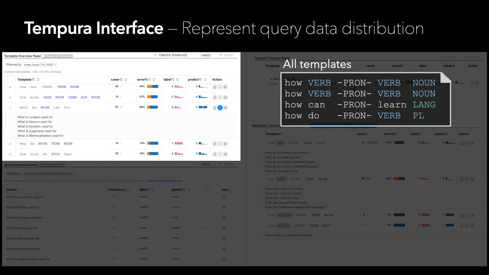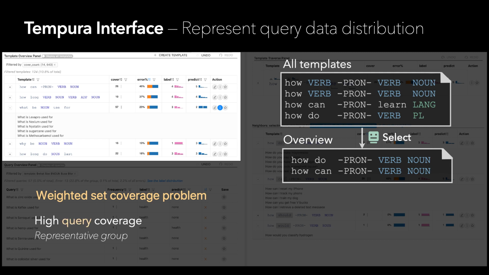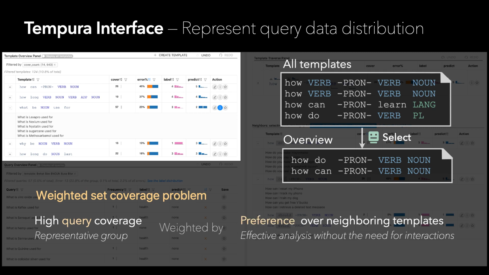Now, because all the query tokens can be changed to different linguistic features, the number of templates for a dataset is usually large. To effectively summarize query distribution, we only select a subset as the overview. The details of the algorithm are in the paper, but intuitively, we consider two aspects. To construct representative groups of queries, we prioritize templates with high coverage. At the same time, to effectively initiate analysts' exploration, we want to include templates that are more preferred than any